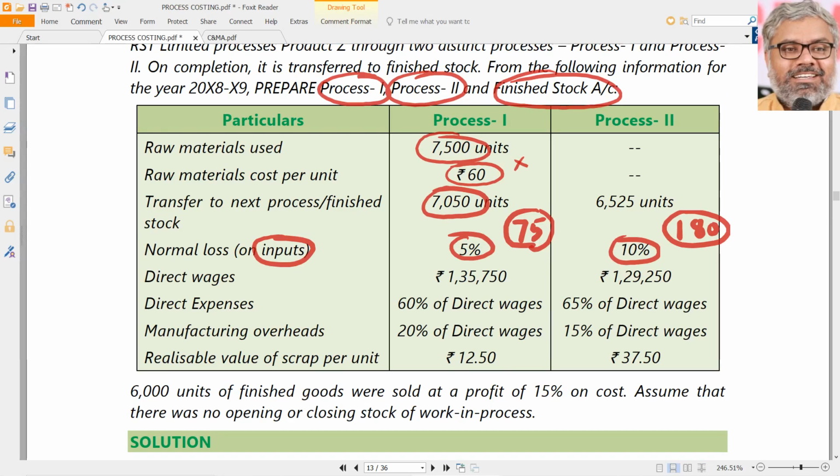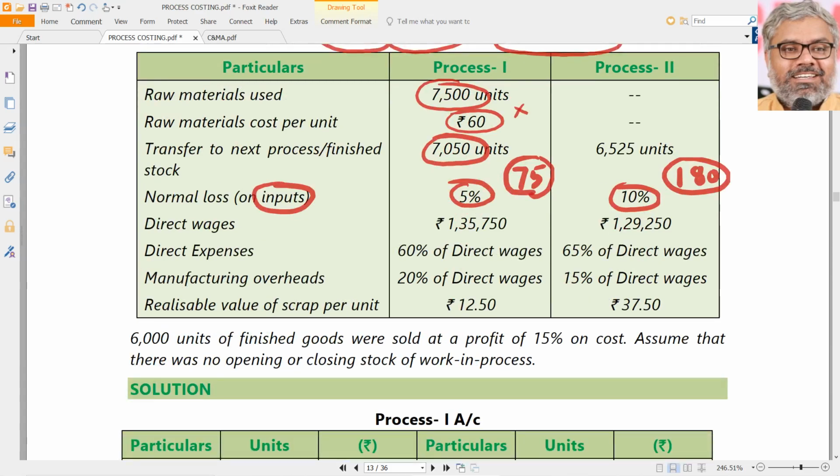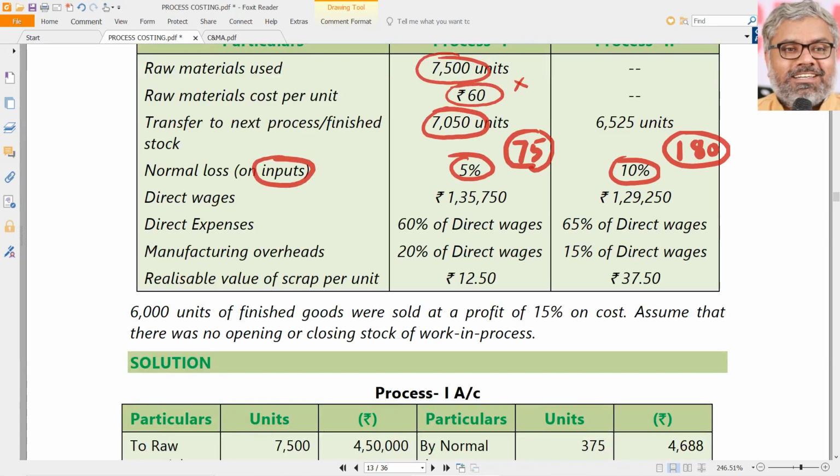That is clear. Direct wages is an amount which is given, copy paste amount. Direct expenses we can just calculate: 60% of direct wages, 65% of direct wages, a simple calculation. Manufacturing overheads also are 20% of direct wages, 15% of direct wages. So all these are copy paste amounts. Then the realizable value of scrap per unit is given for each process. One is 12.5, the other one is 37.5.